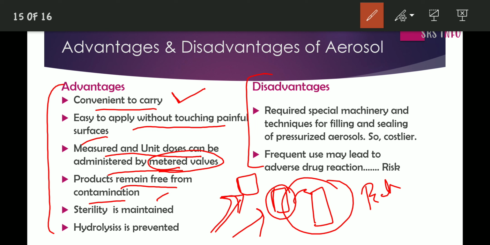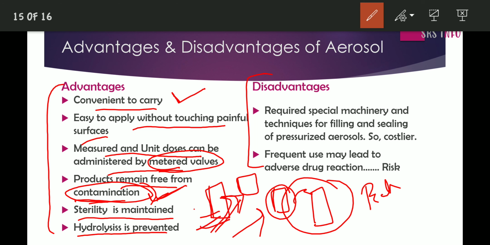How? Aerosol containers are very airtight containers. So they are very free from the outer air, so contamination is prevented. And when there is no contamination, obviously sterility is maintained. There is no air, no water, so hydrolysis is prevented.